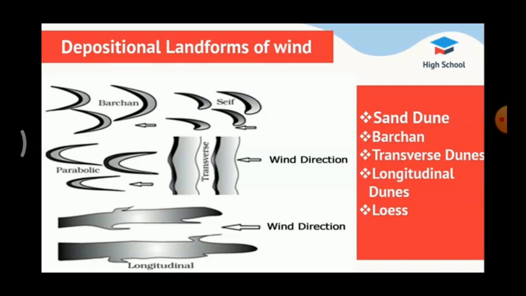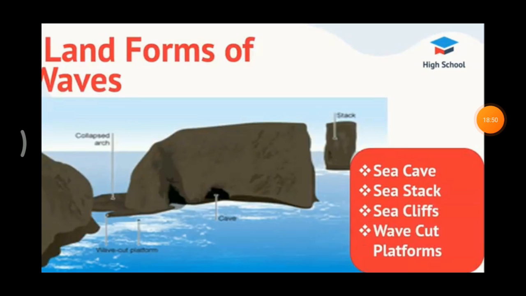Next one is loess. The term loess refers to the deposits of fine silt and porous sand over a vast region. Loess is nothing but deposit of fine silt material and porous sand. Next we are going to see about waves. What is a wave? A steady up and down movement of surface water is called waves.